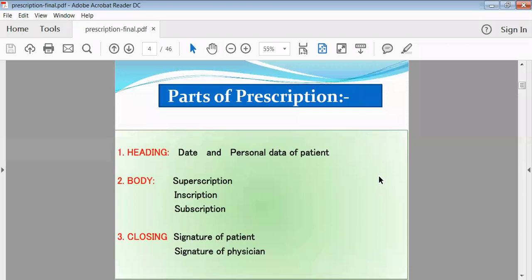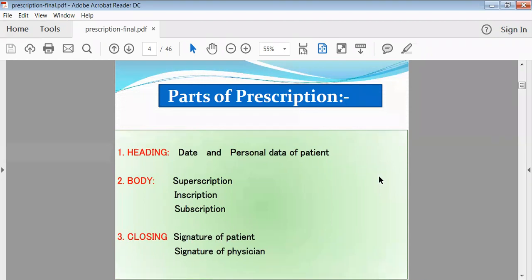So these are the main three parts of your prescription. The heading means the date and personal data of that patient. Then the body means superscription, inscription and subscription, which is nothing but the names of the medicaments prescribed by your physician. And closing means at the last your physician has to sign on that prescription, and that is the proof that a particular doctor has given this prescription.